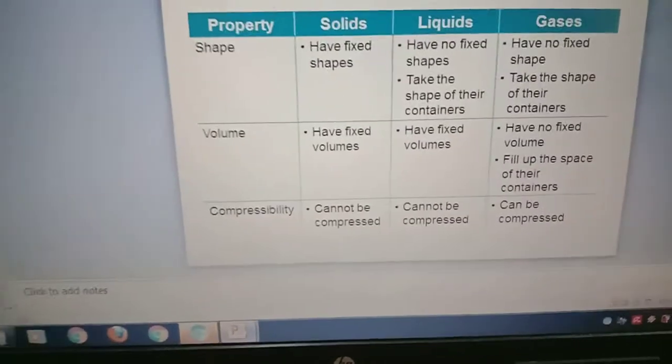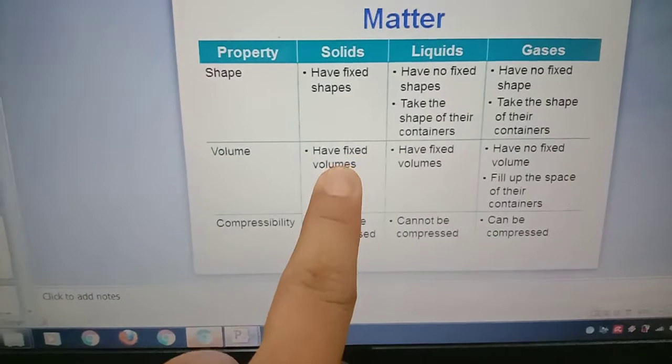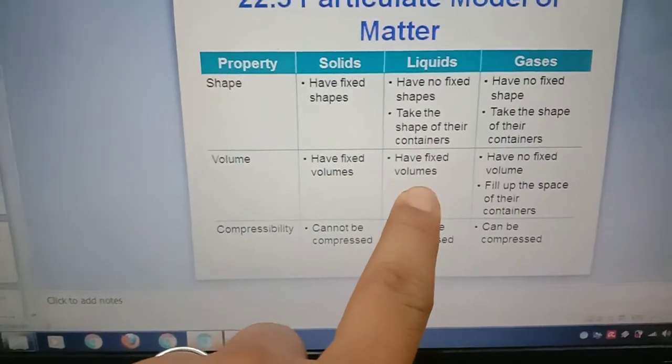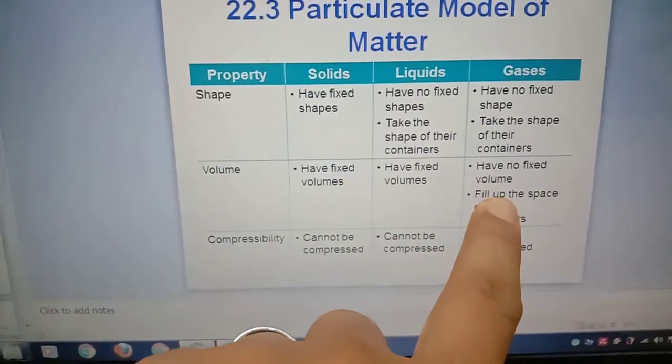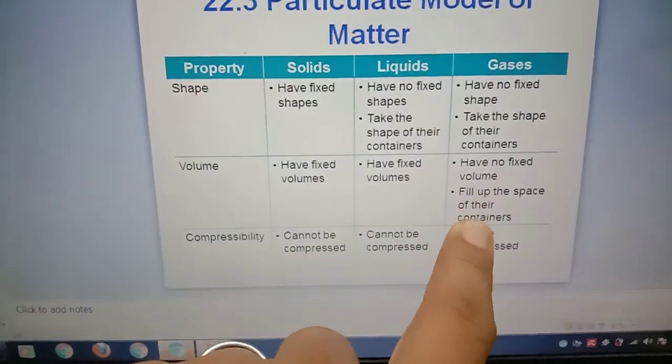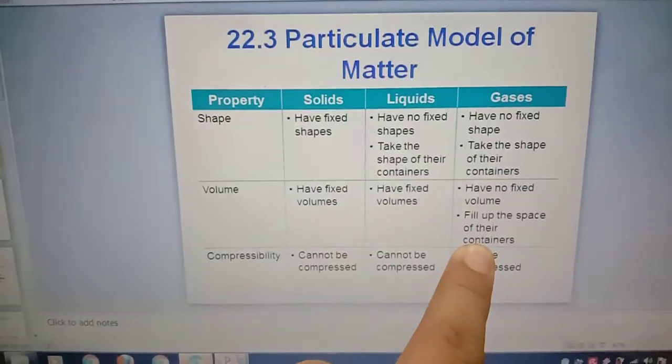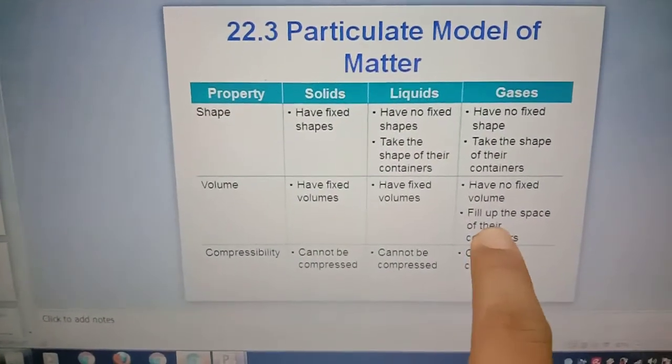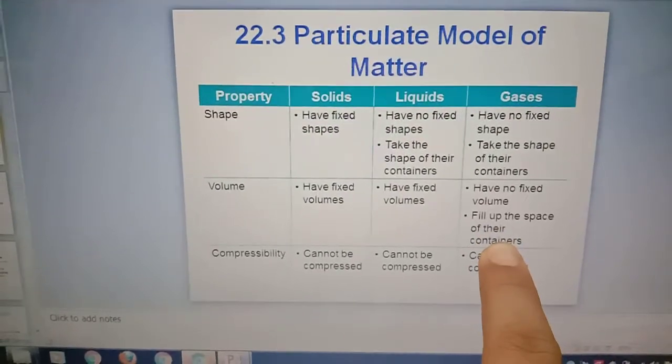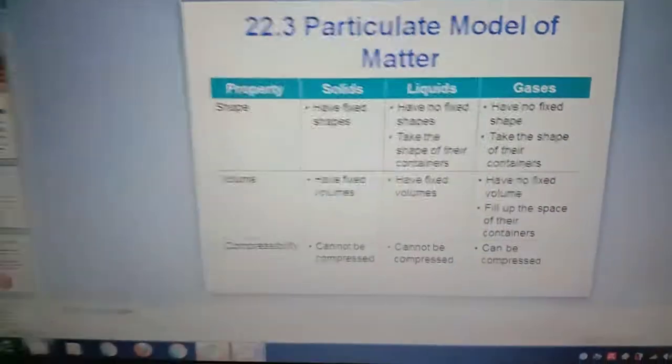And then the volume of a solid is fixed. You cannot change the volume, and for a liquid also you cannot change the volume. But for gas, we can change the volume, like the gas that mother uses for cooking. There are 5 kilograms, 3 kilograms, because we can press them.